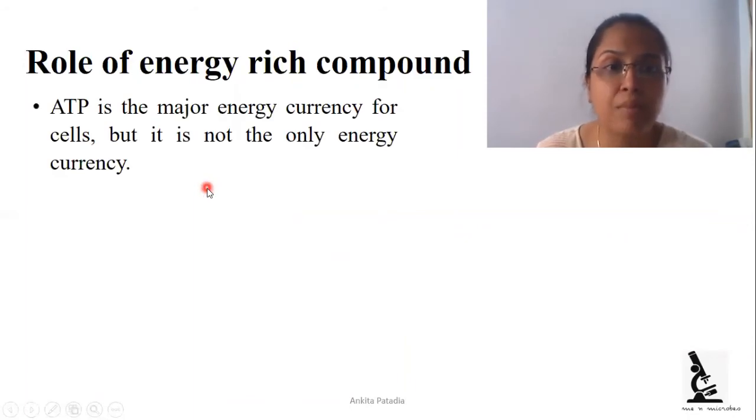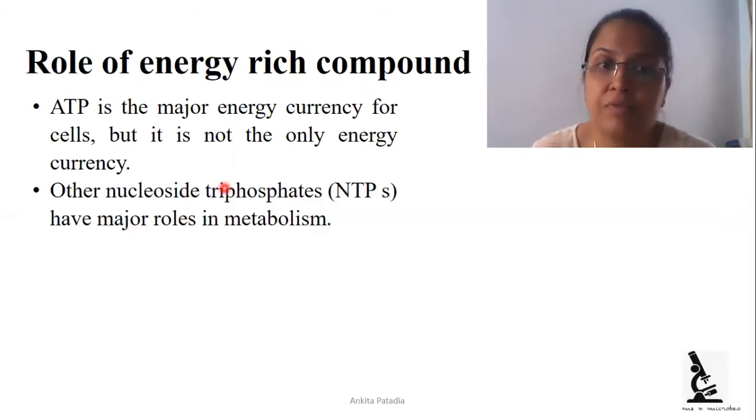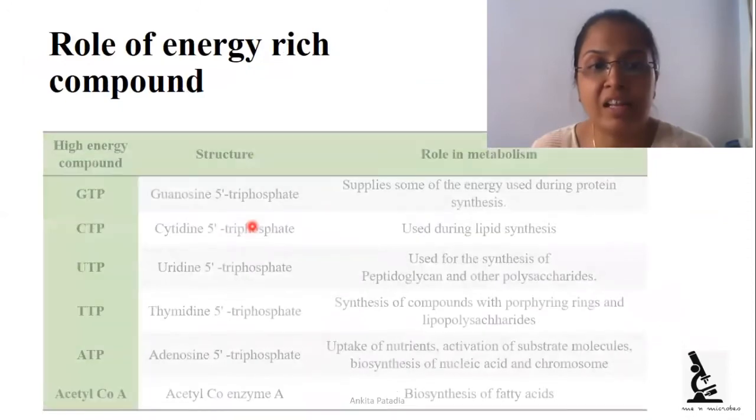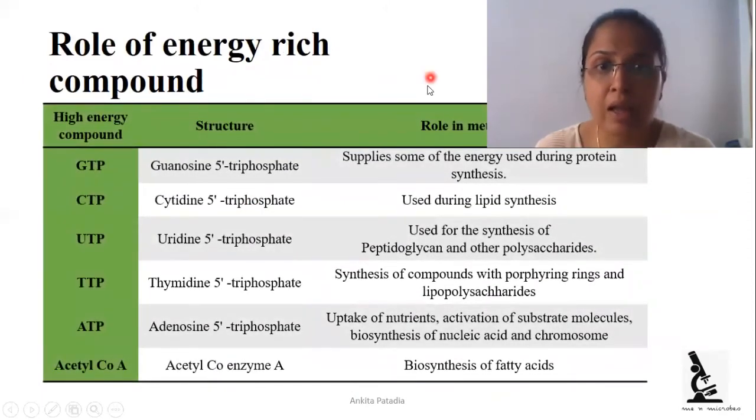Now ATP is a major currency for the cell, but it is not the only energy currency. ATP is adenosine triphosphate, but not the single currency for energy. Here other nucleotide triphosphates, generally called NTPs, have major roles in metabolism. They also have high energy bonds like ATP. We have the list of those other NTPs here.